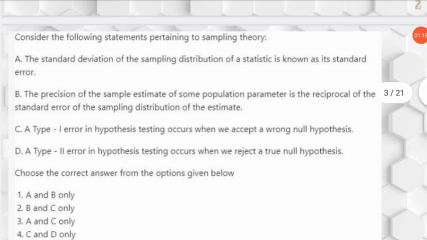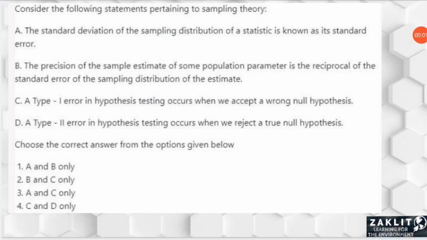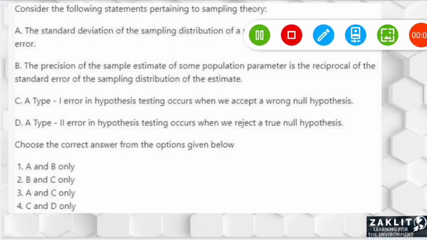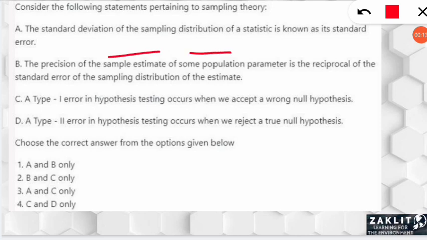The next question was from the statistics portion, in which four statements were given and we had to select the correct statements. Here the correct option will be option A and B were correct. That means the standard deviation of the sampling distribution of a statistic is known as its standard error, which is correct, and statement B, the precision of the sample estimate of some population parameter is the reciprocal of the standard error of the sampling distribution.